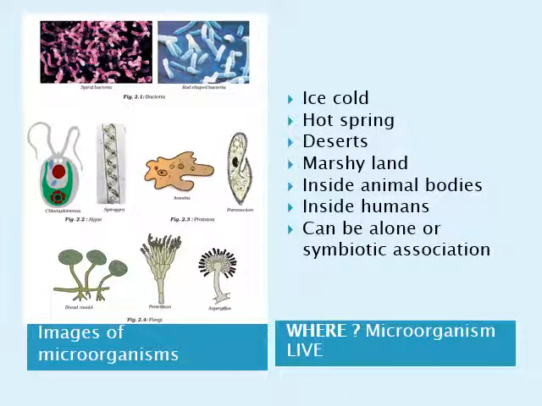Now where do these microorganisms live? These microorganisms are found in various habitats. They can be in a very cold region, or they can be in a hot spring, which is a thermal spring with water substantially higher than the air temperature. They can be in the desert region, the barren area of landscape where little precipitation occurs.